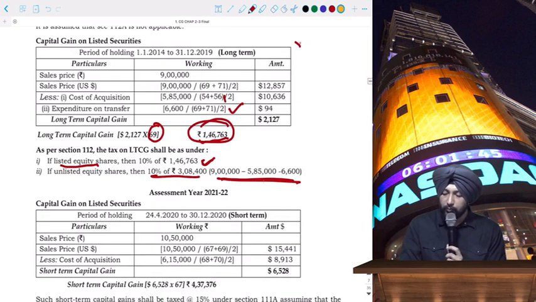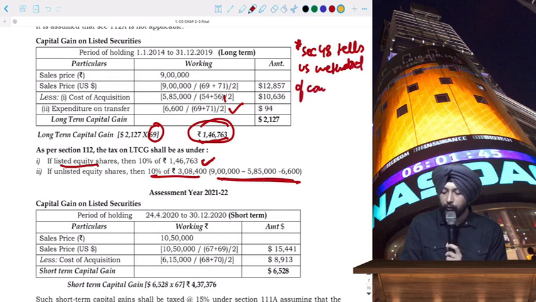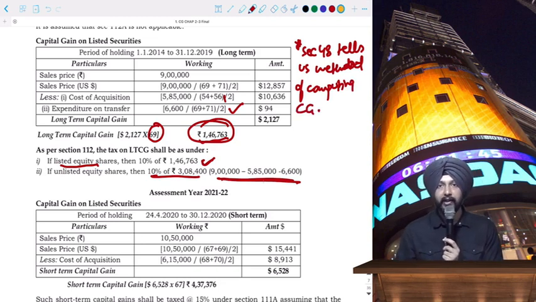So what you can do here is, this is important for you. You can just write a small note here. Section 48 tells us the method of computing capital gains.